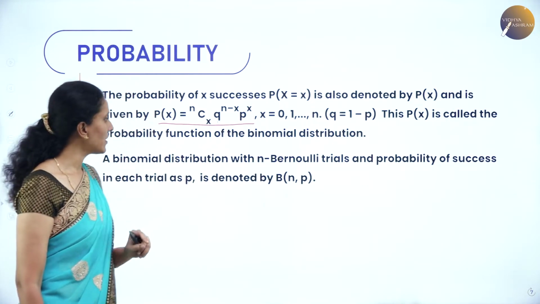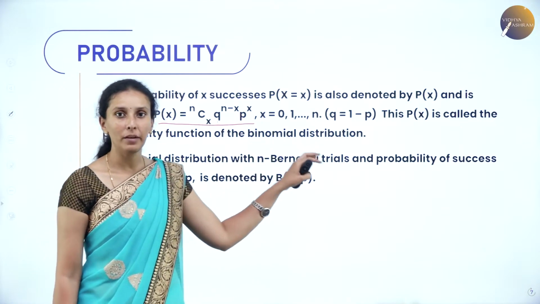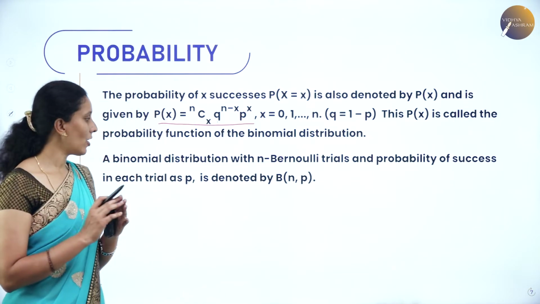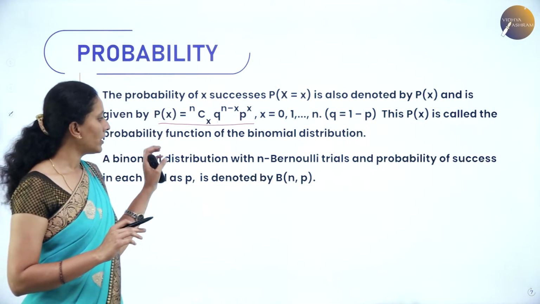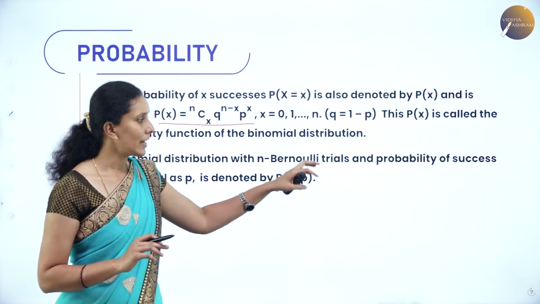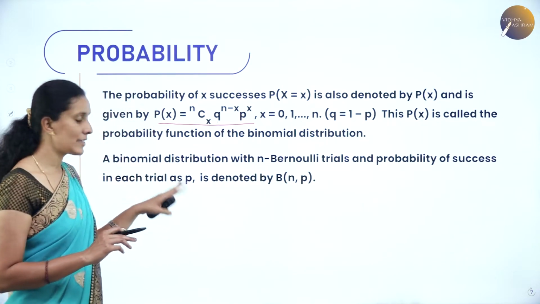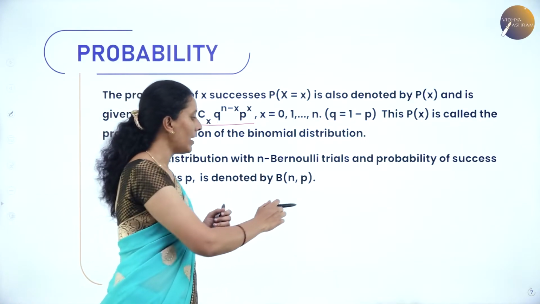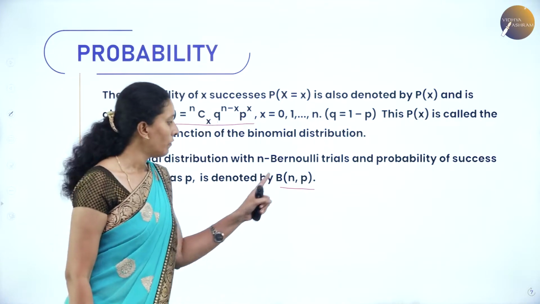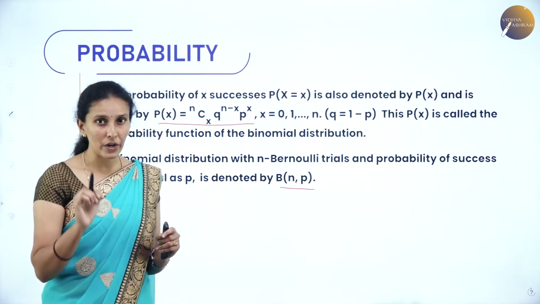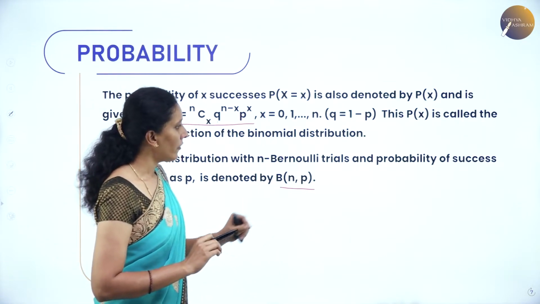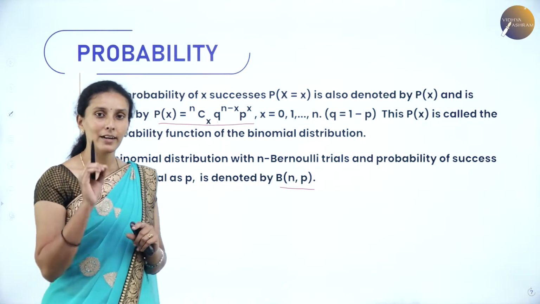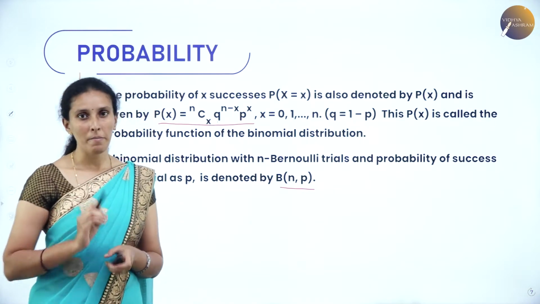This P of x is called the probability function of the binomial distribution. Now why is it called binomial distribution? Because we are distributing the binomial of n Bernoulli trials and calculating the probability of success, and it is denoted by B of n comma p, where n denotes the number of Bernoulli trials and it is finite. p represents the success in each trial, and q can be calculated as the complement of p, that is 1 minus p.